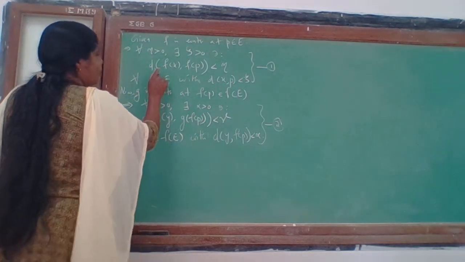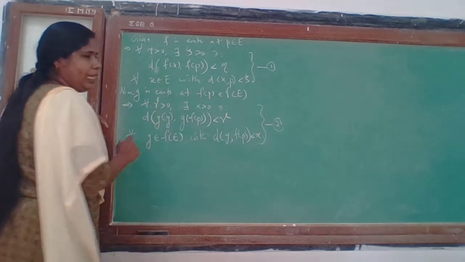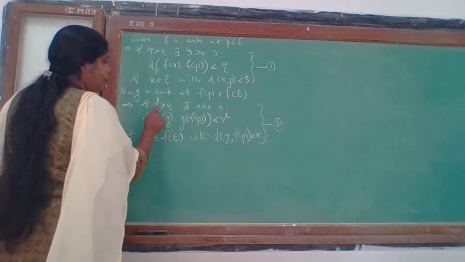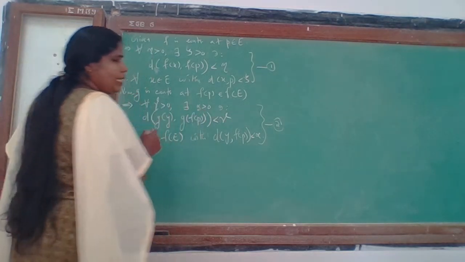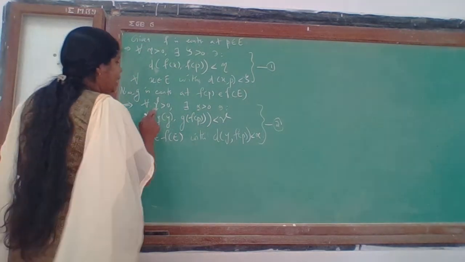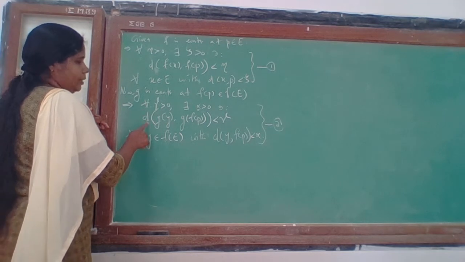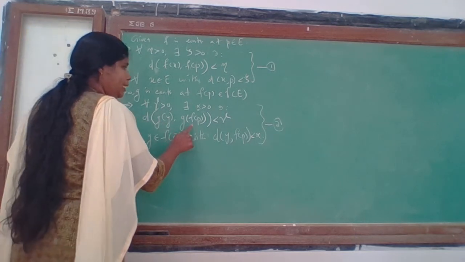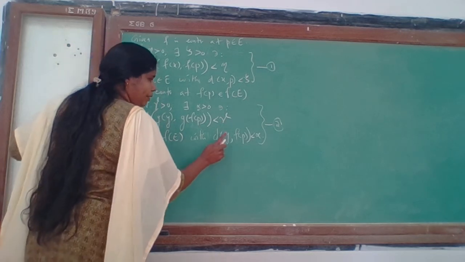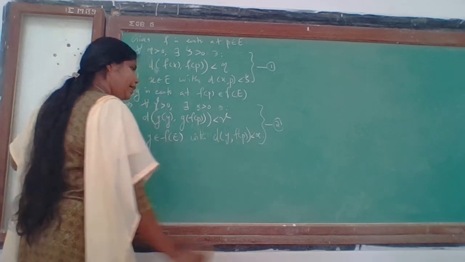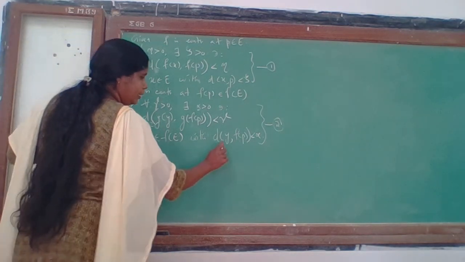Now this is the distance in Y, and here g is continuous at f of p in f of E. That means for every gamma, epsilon is replaced by gamma and delta is replaced by alpha. So for every gamma positive, there exists an alpha positive such that the distance between g of y and g of f of p is less than gamma whenever the distance between y and f of p is less than alpha. This distance is in Z and this is in Y.